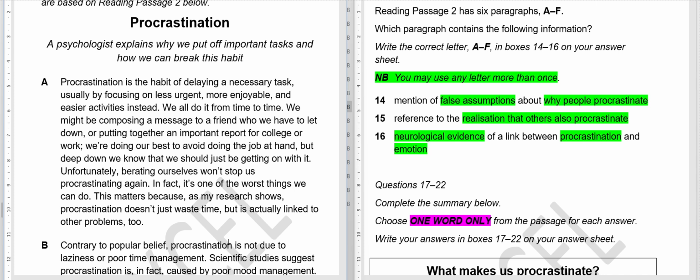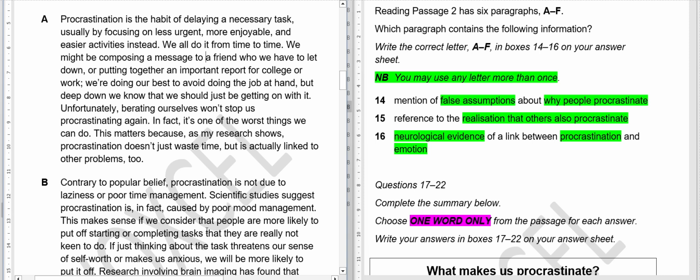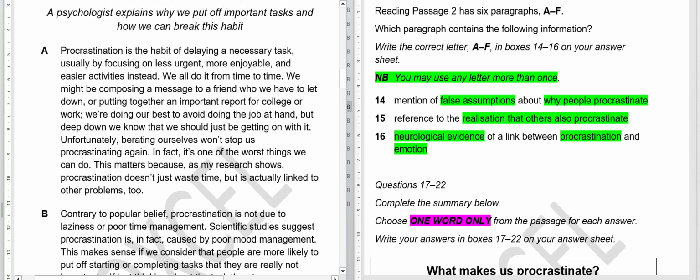In fact, it is one of the worst things we can do. This matters because, as my research shows, procrastination doesn't just waste time, but it is actually linked to other problems too.